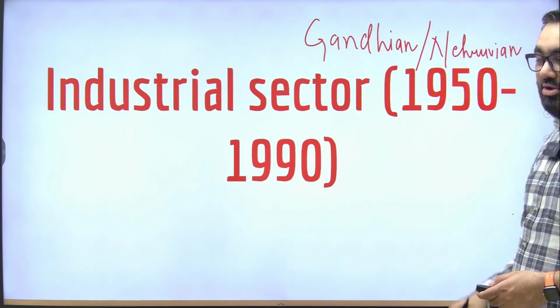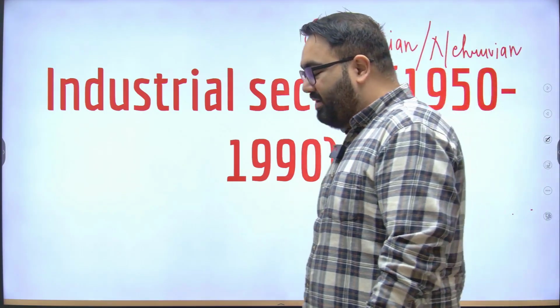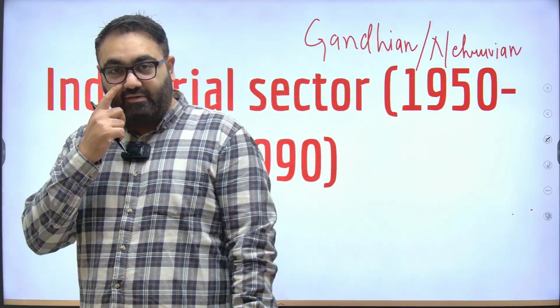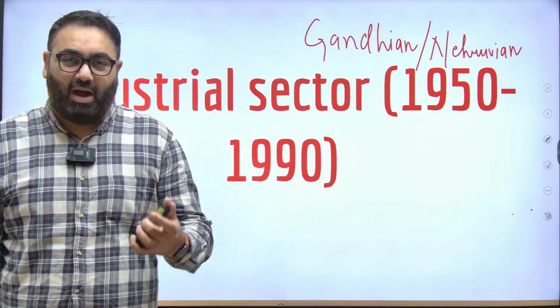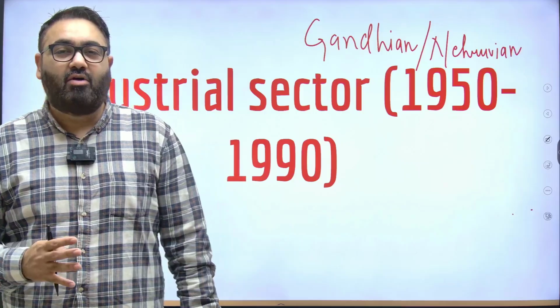Now, interestingly, although as we all know, Nehru was a disciple of Gandhi, it's not that they were in agreement on every other thing. There were some things on which their views differed. And one such part of their discussion was about how India should go forward, what should be the plan of India after independence.